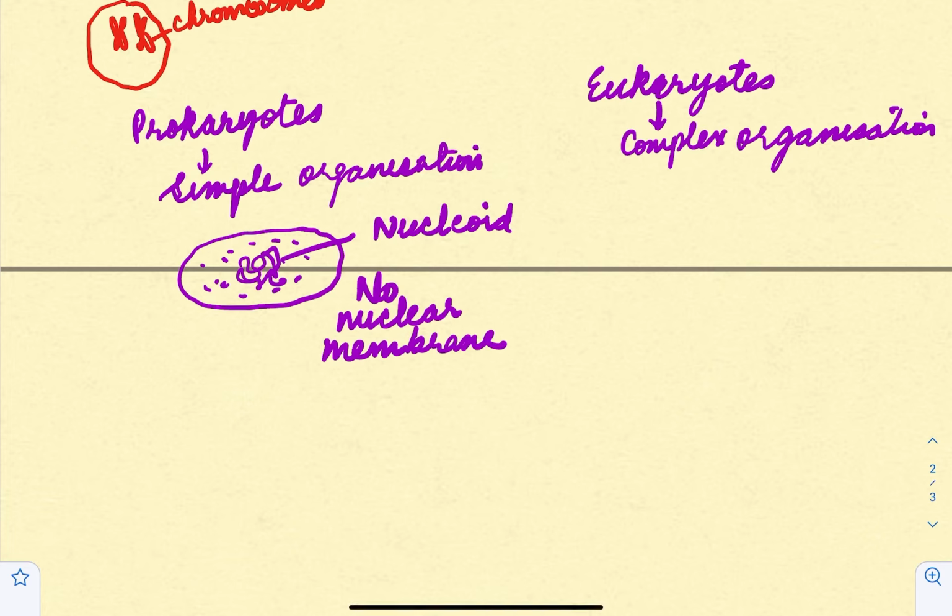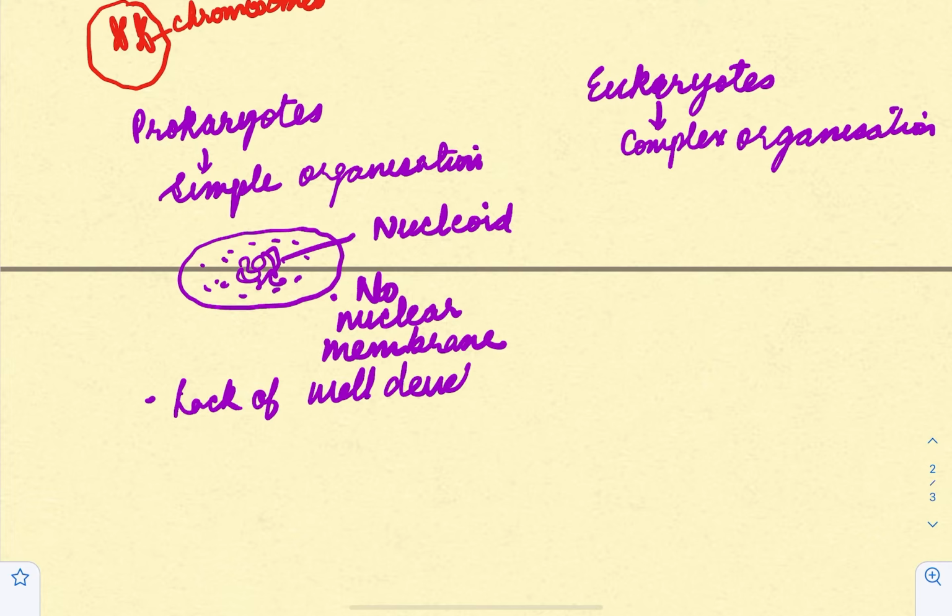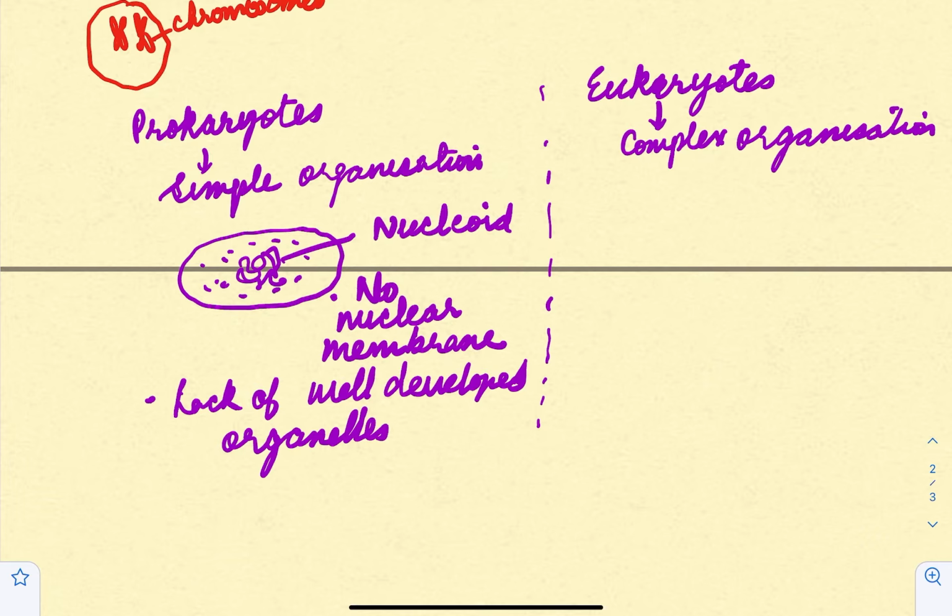And it is also referred to as nucleoid. Also, there is a lack of well-developed organelles, right? Now, if we talk about the eukaryotes, they have got complex organization.